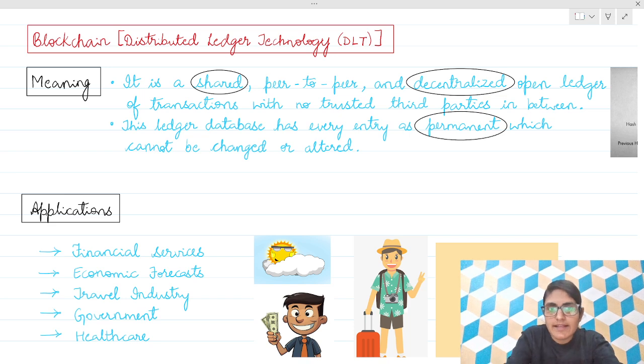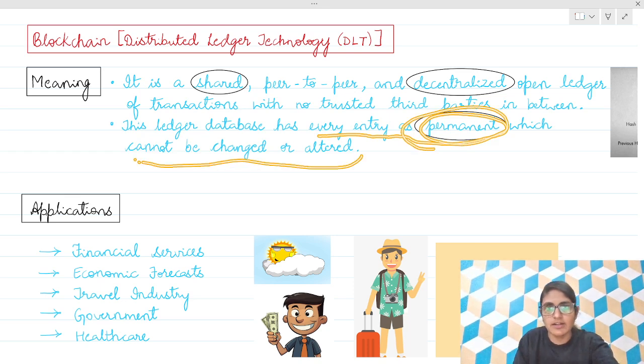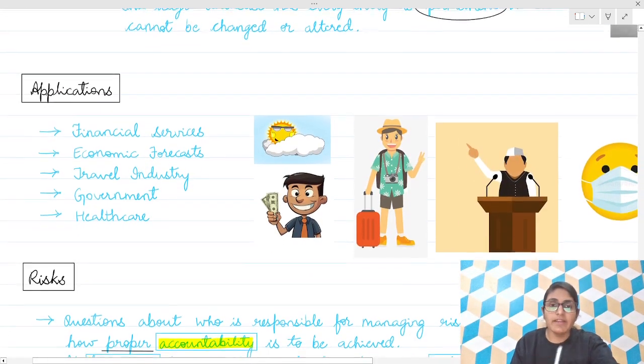Next, this ledger database has every entry as permanent, which cannot be changed or altered. Done.